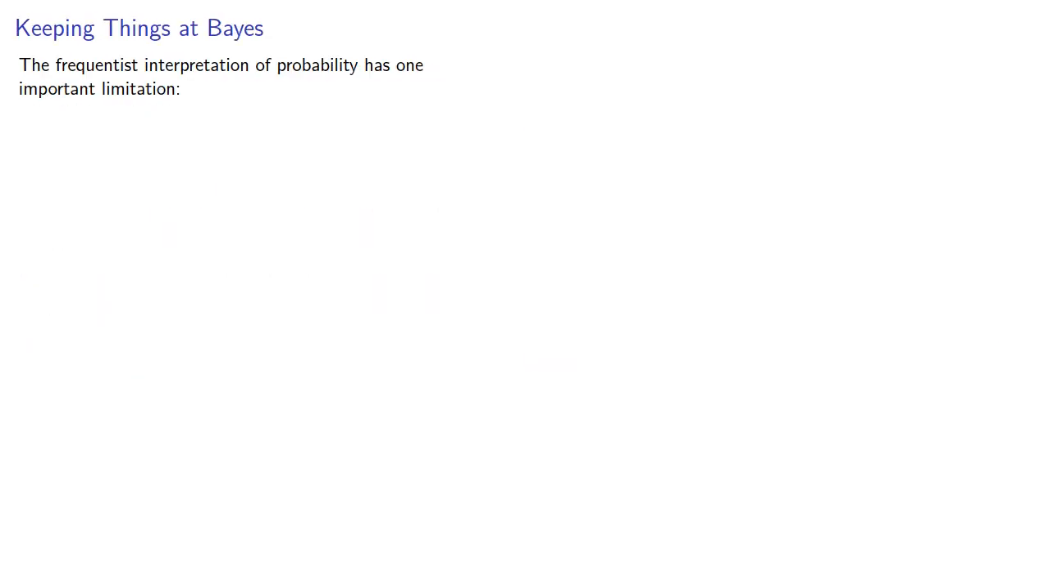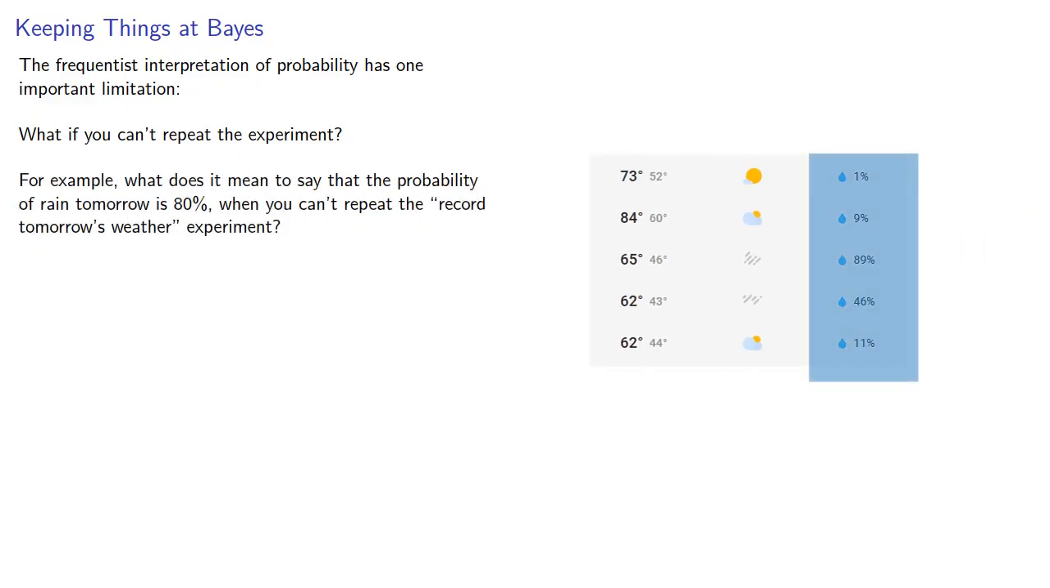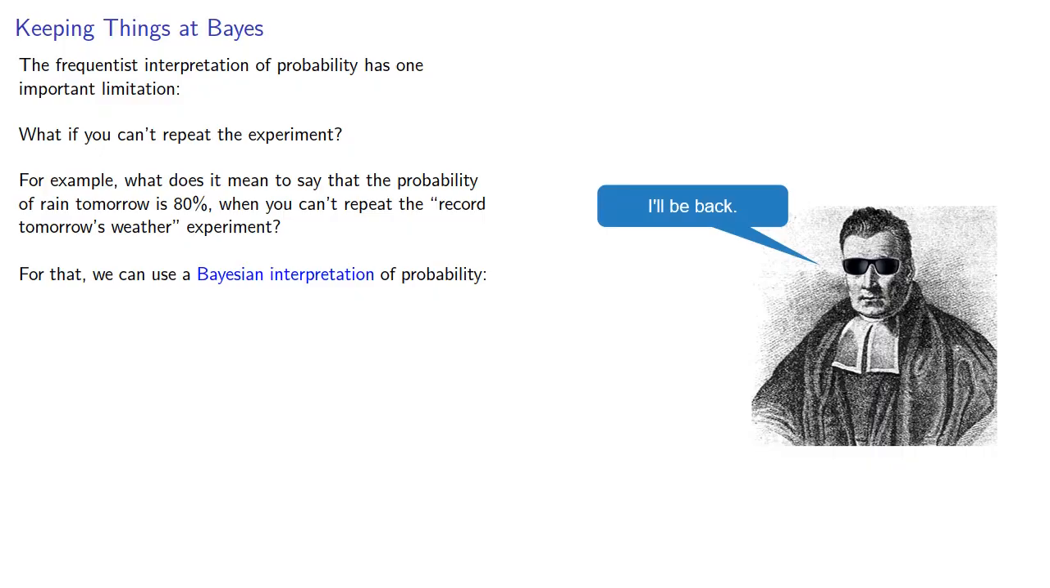Now, the frequentist interpretation of probability does have one important limitation. What if you can't repeat the experiment? For example, what does it mean to say that the probability of rain tomorrow is 80% when you can't repeat the record tomorrow's weather experiment? For that, we use what's sometimes referred to as a Bayesian interpretation of probability.